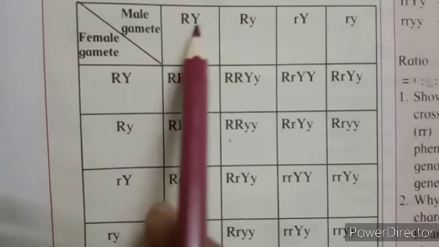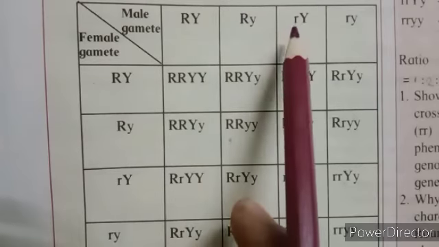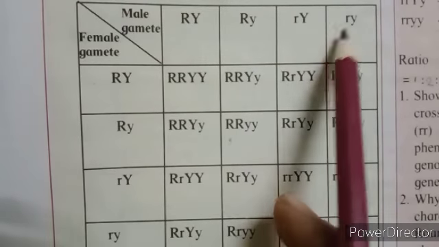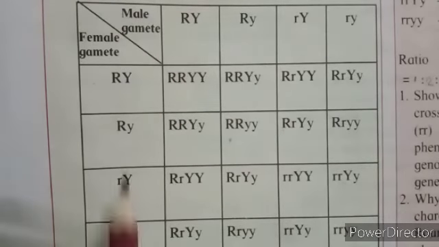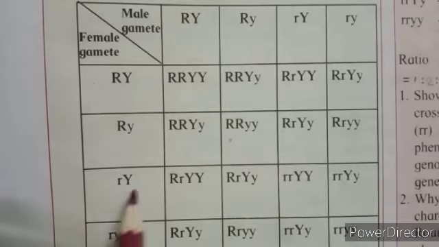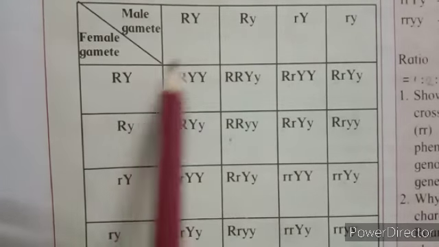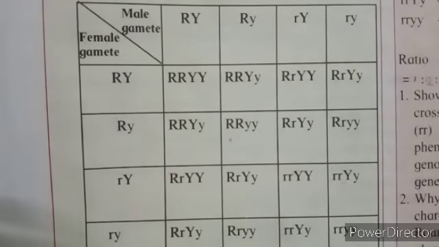So, male gametes are capital R, capital Y; capital R, small y; small r, capital Y; small r, small y. And similar female gametes are also produced: capital R, capital Y; capital R, small y; small r, capital Y; small r, small y. In this way, if you make the cross between all these gametes, then you get the Punnett square like this.